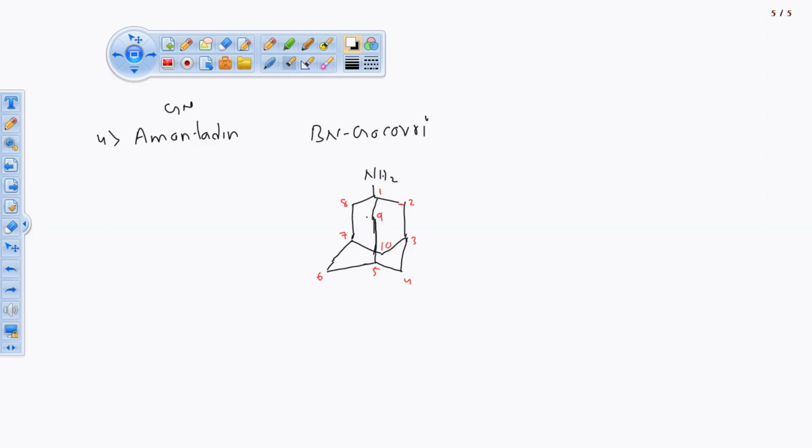Now we have one bridge, one hump which is there over here, okay, and one hump over here on the third atom, but it is connected. But this is a hump which can't be seen from this side. It is looking like a flat structure, but this is a hump. So that will help us to write the name for this drug. See, so this is amantadine, no doubt the name itself is amantadine. You can write amantadine. If the examiner is asking about the IUPAC one, then you give the IUPAC name for this drug.